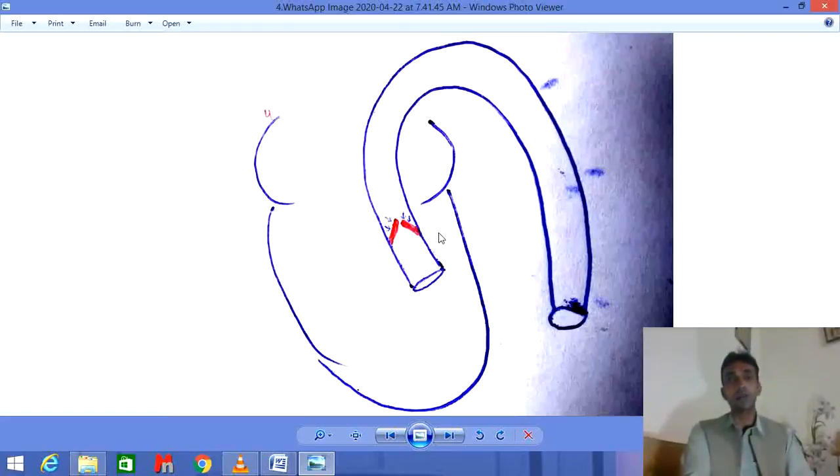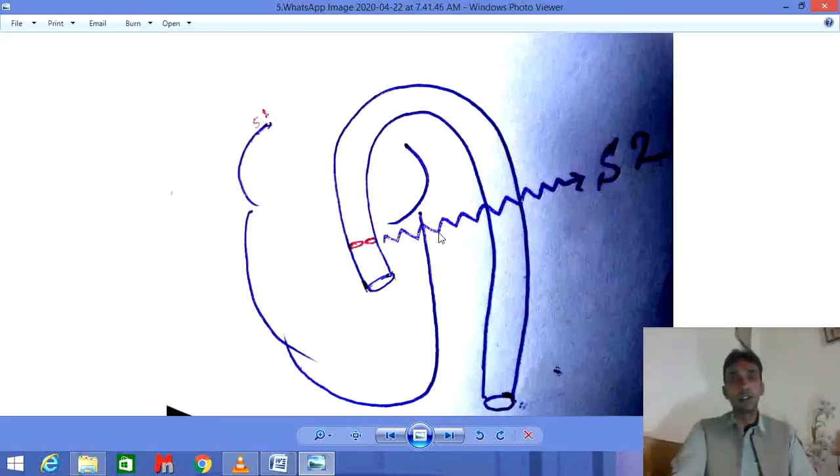when this valve becomes closed, the S2 sound is created, because when this valve becomes closed, both pressures become the same. The pressure in the ventricle and the pressure in this area become the same, and this leads to vibration. The closing of this valve leads to a vibration in the semilunar valve, and when the vibration is created in the semilunar valve of the aorta or the pulmonary trunk, this leads to the generation of sound, and that sound is called the S2 sound.